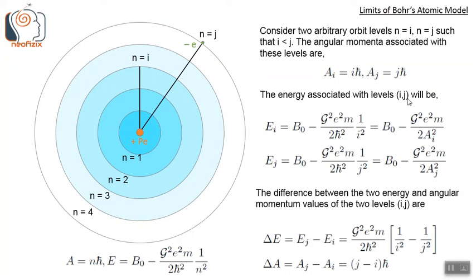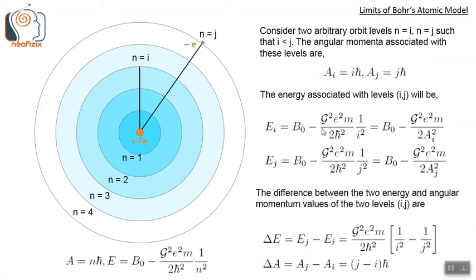The energy associated with these levels i and j will be E subscript i equals this expression, B naught minus g square e square m by 2h bar square into 1 by i square, which can be written in terms of angular momentum A subscript i square. And Ej is this, B naught minus g square e square m by 2h bar square into 1 by j square, which is also equal to this equivalent Aj square form.